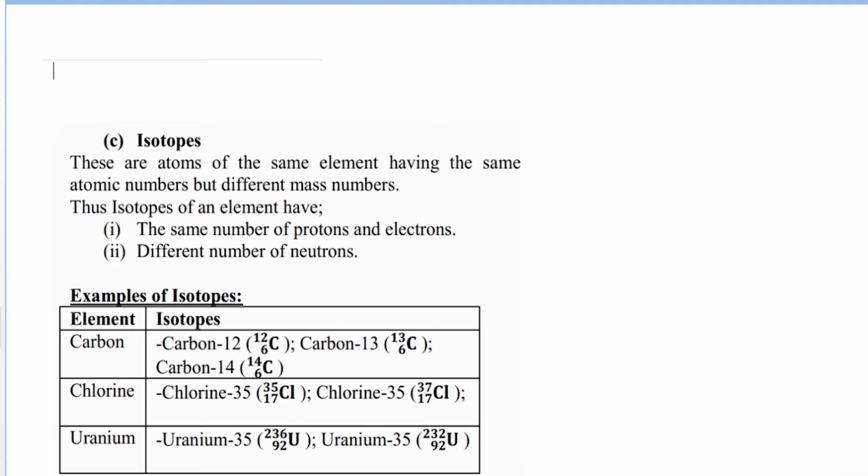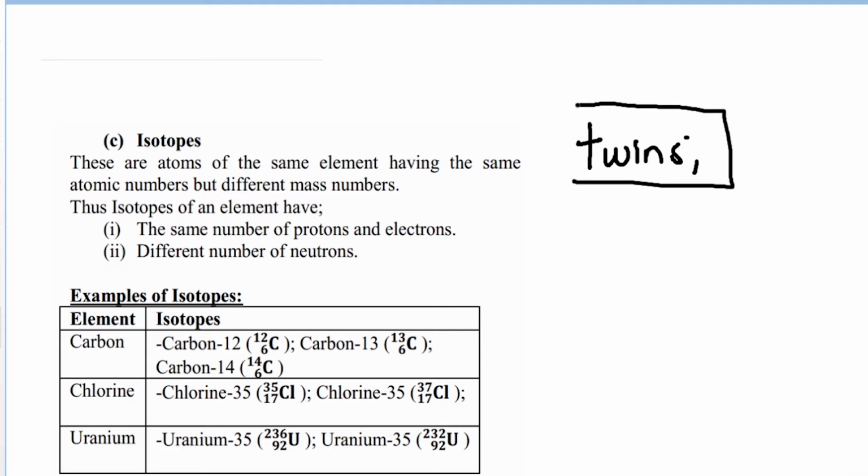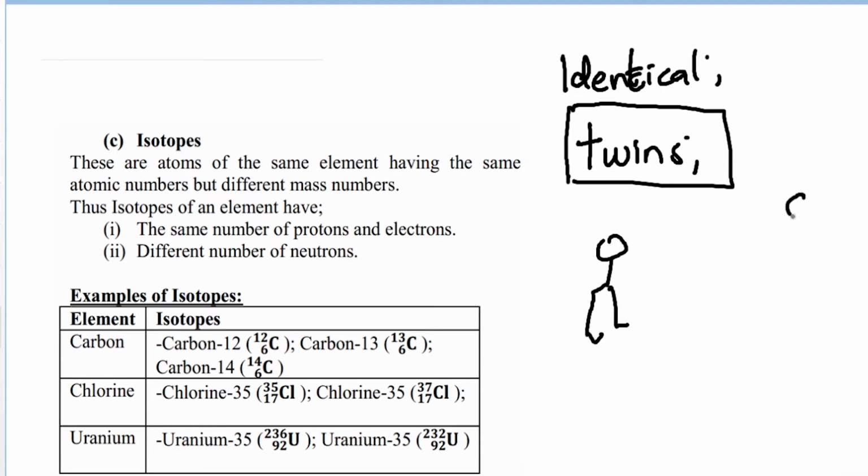So in this session, let's talk about what we call isotopes. Now, let's consider isotopes. Let's say we have twins here. There's one thing that we know about twins. We all know that twins look the same, and I'm talking about identical twins. Okay? We have this twin here and this one.